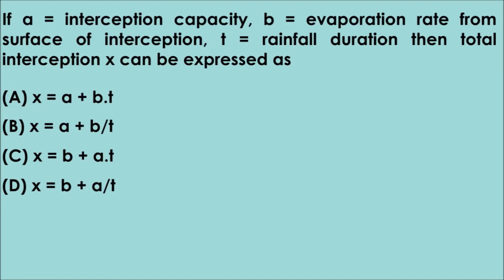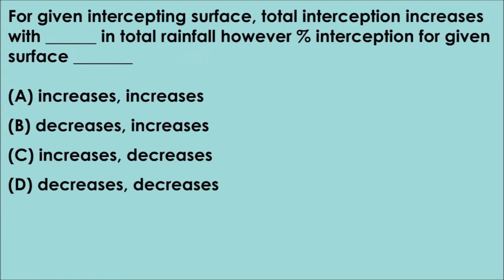That is, total interception is equal to interception capacity plus product of evaporation rate from surface of interception and time, that is rainfall duration. Question number 15. For given intercepting surface, total interception increases with fill in the blank in total rainfall.